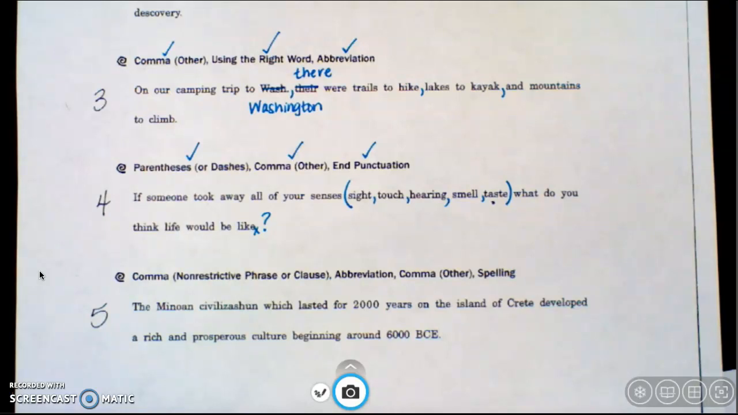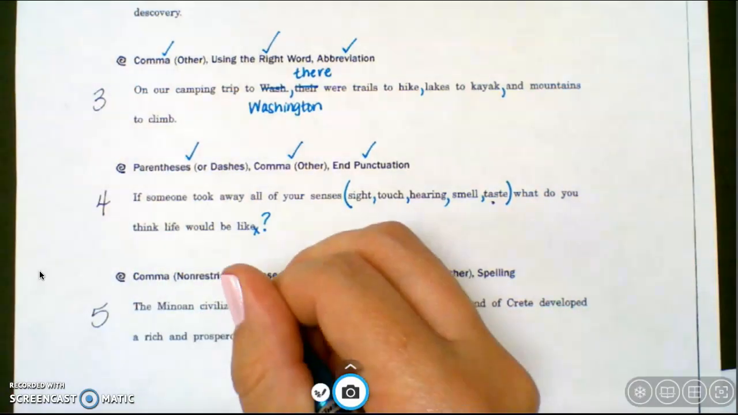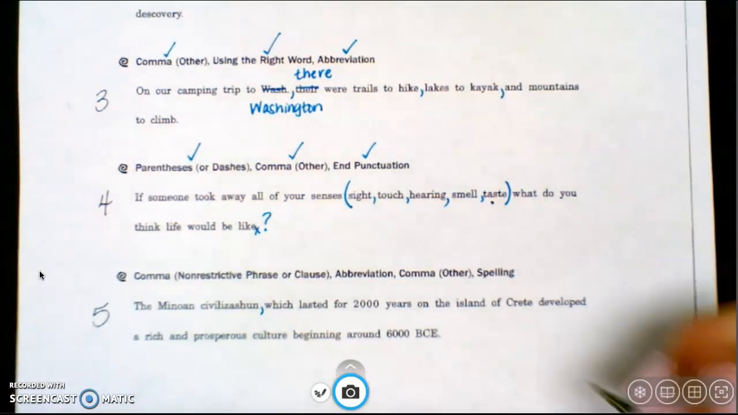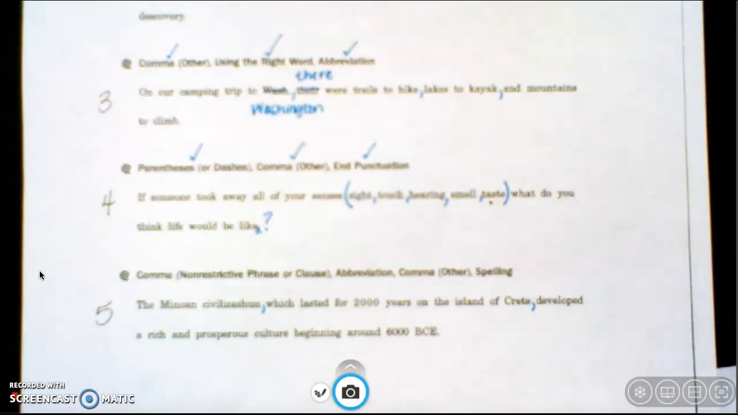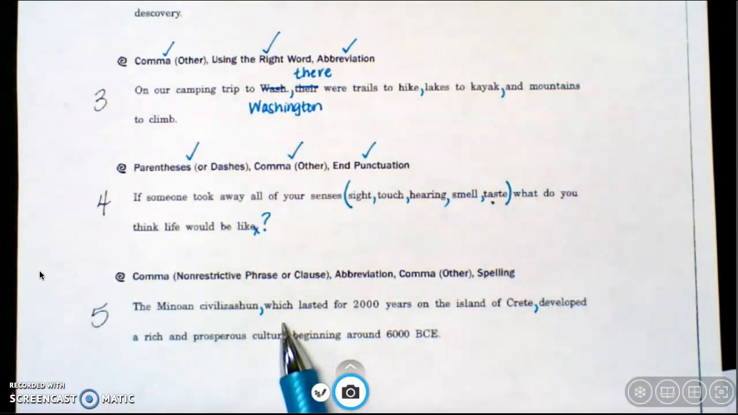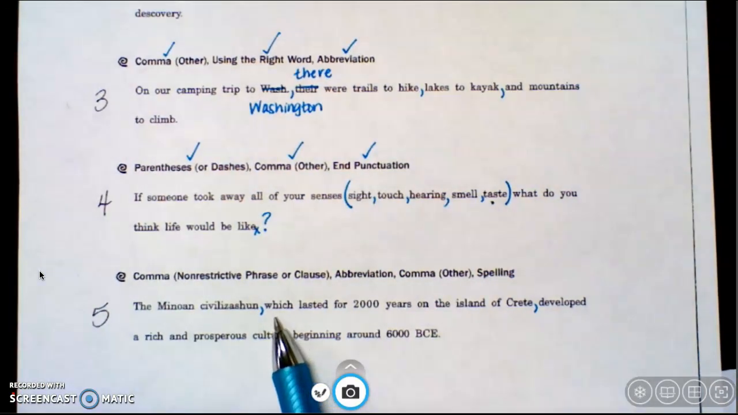So first, let's find our non-restrictive phrase. Again, non-restrictive phrase is just a fancy way of saying that there's extra information added to our sentence. So our sentence is about this Minoan civilization. As you can see though, I've added a phrase after the Minoan civilization that adds extra information. So I need to add a comma after civilization and a comma after Crete. That lets my readers know that I have a non-restrictive phrase. This phrase in between my commas just adds extra information.